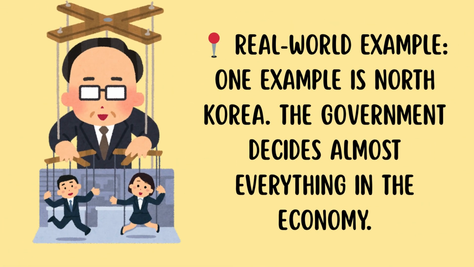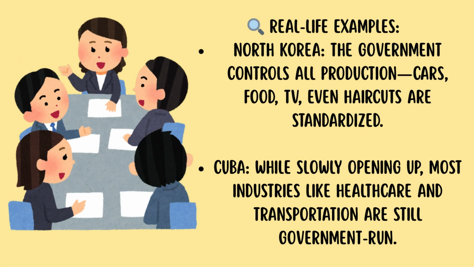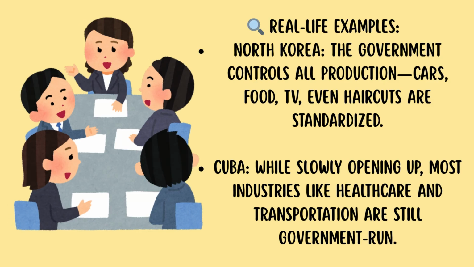Let's talk real-world example. One example is North Korea. The government decides almost everything in the economy. In North Korea, the government controls all production, cars, food, TV, even haircuts are standardized. In Cuba, while slowly opening up, most industries like healthcare and transportation are still government-run. In a command economy, the government is your boss, even if you work at a bakery.